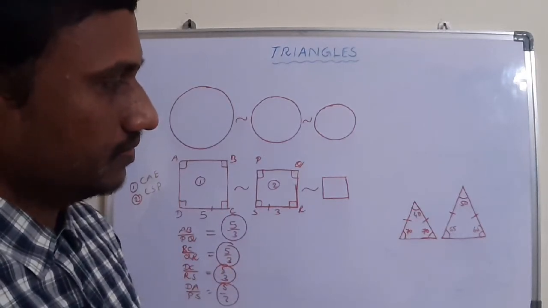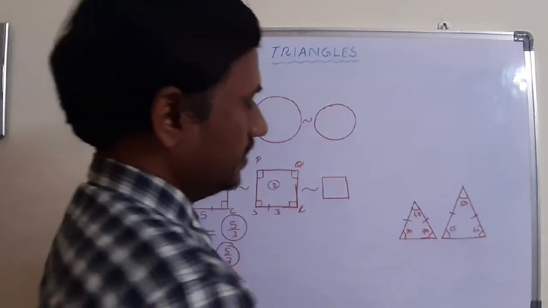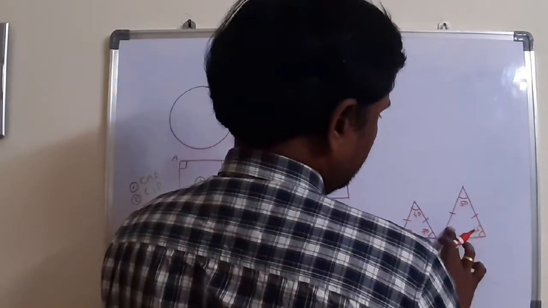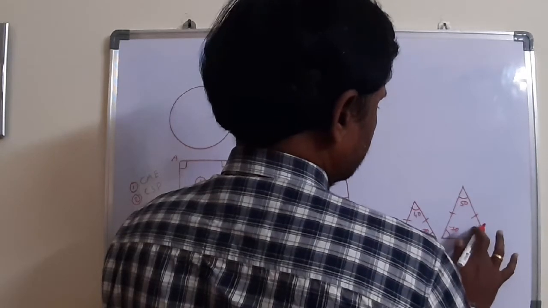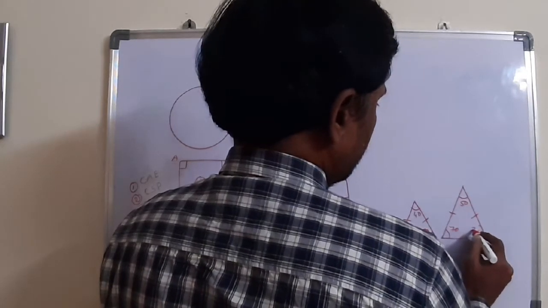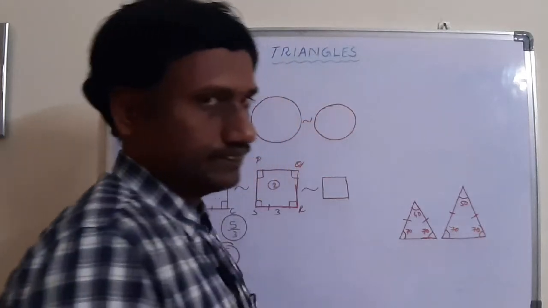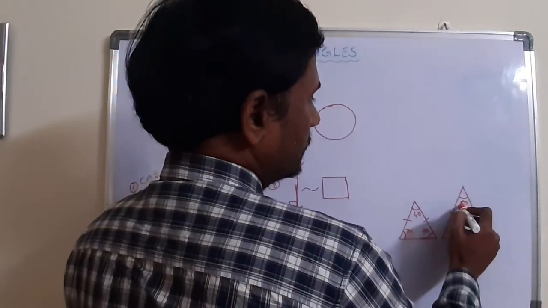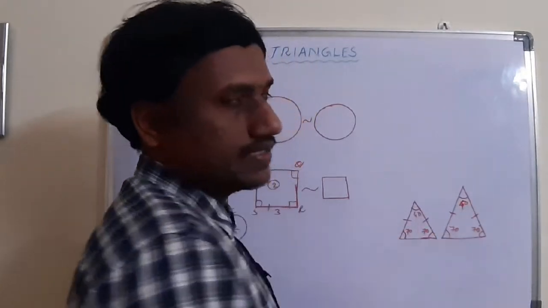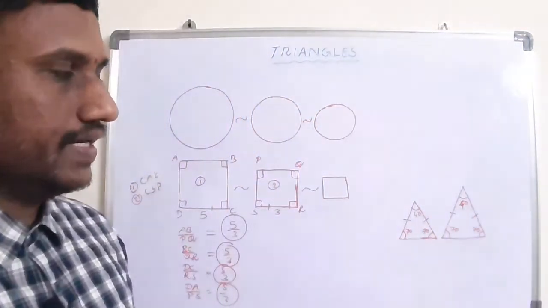No guarantee. Otherwise, if I take the same angles here also, for example 70, then there is a chance. Then there is one theorem: when corresponding angles of two triangles are equal, those are always similar.